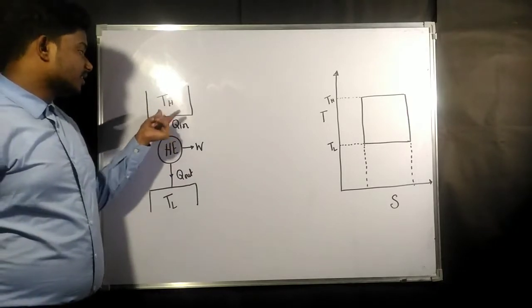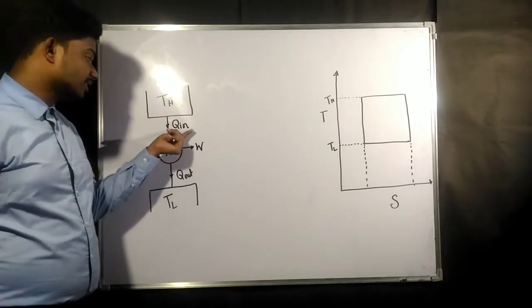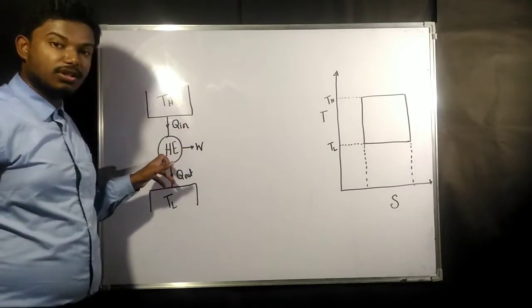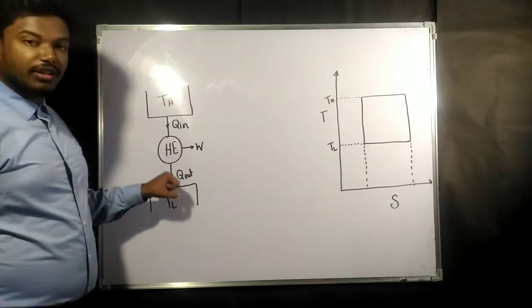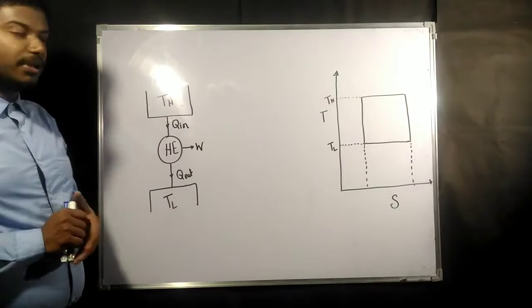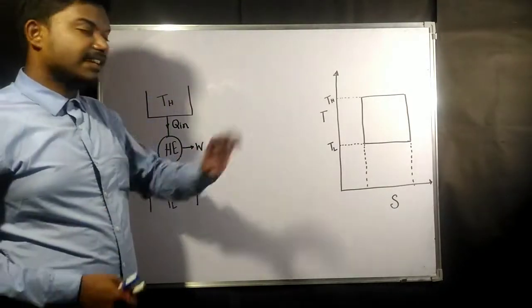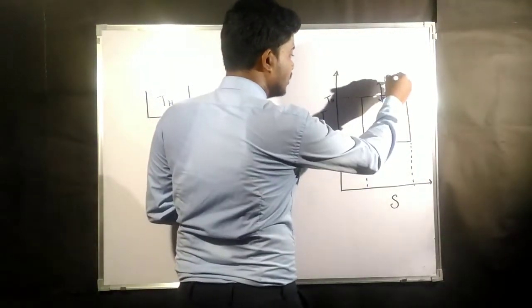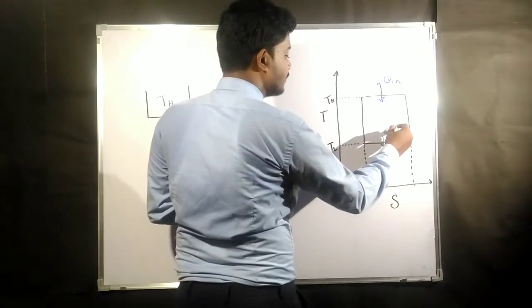So from the higher temperature reservoir, a heat amount of Q in is coming out. That is, Q in is the amount of heat which we are giving as input to this cycle, and Q out is the amount of heat which is being rejected to the lower temperature. So when we drew the Carnot cycle in the TS diagram, if you remember, this was the Q in, the amount of heat, and there it was the Q out.